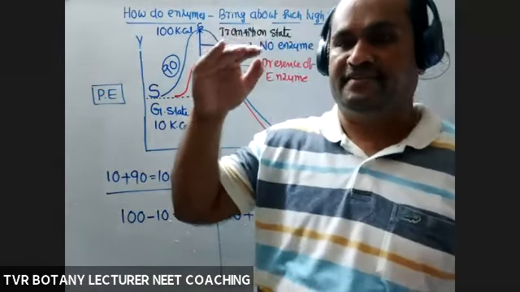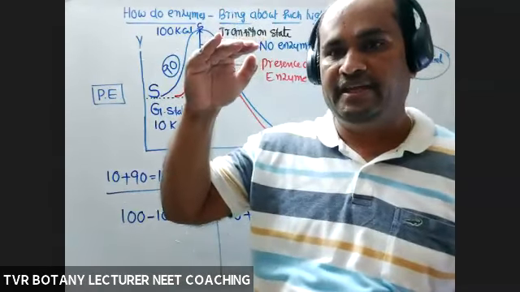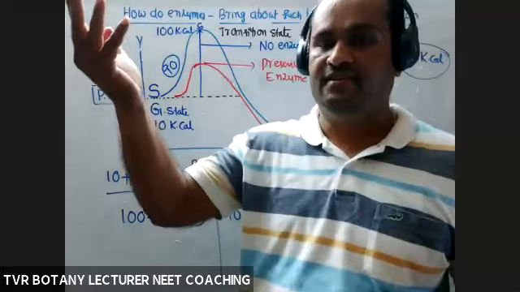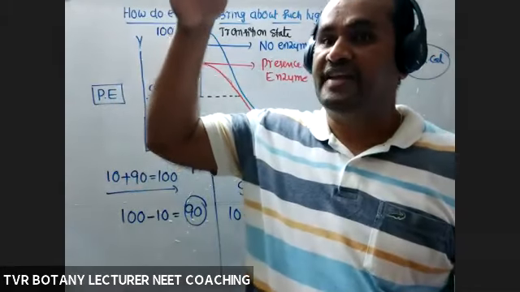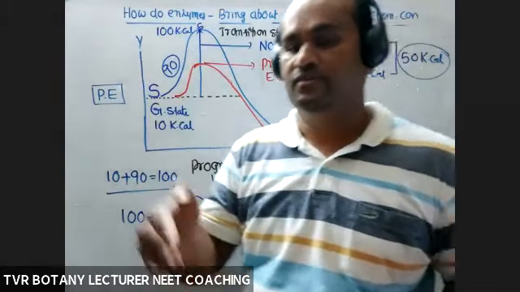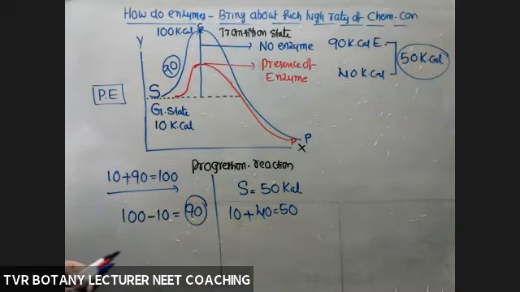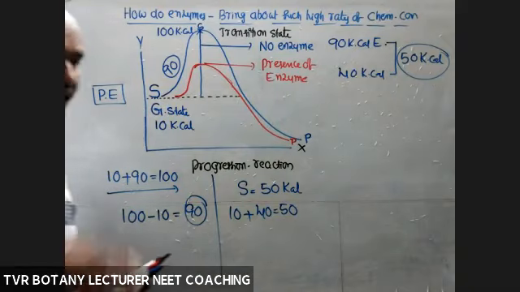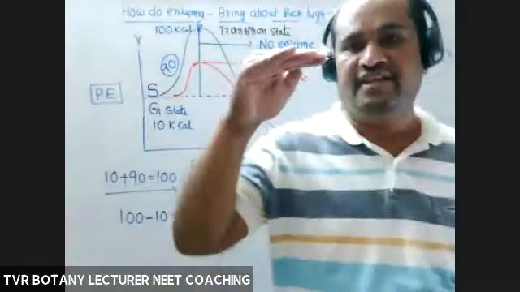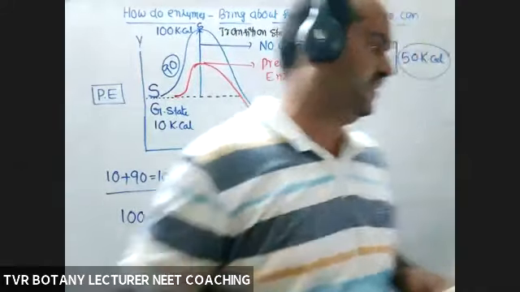So faculty, for example, is able to increase the rate of the reaction by reducing the time consumed by the student to read a topic. Is it or not? Right? So that is about how enzymes are able to bring about such high rates of chemical conversion by reducing activation energy consumed by the substrate.